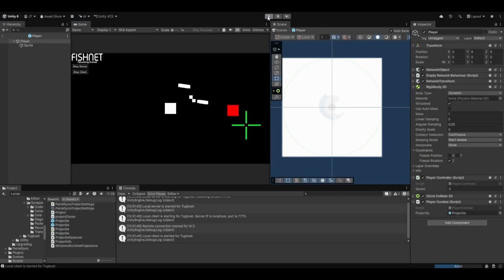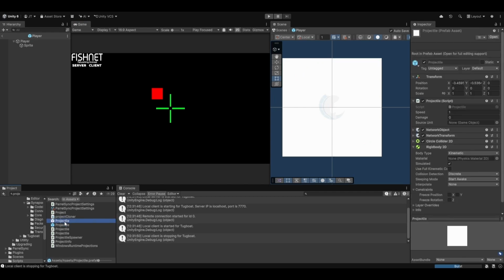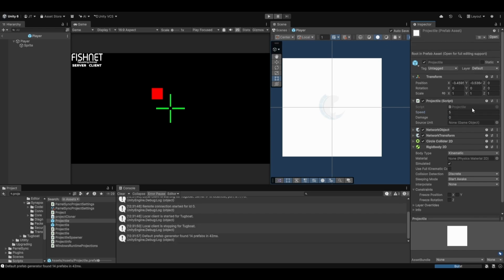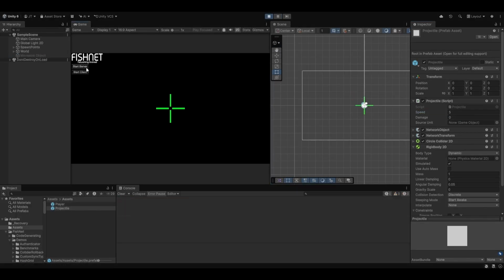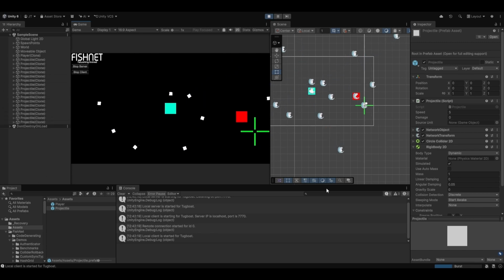I also want the projectiles to know which player they're coming from, in case I want to add things like friendly fire. Each projectile should know where it's come from and won't interact with the player that spawned them in. Next I made the projectiles come out based on the direction that the players are pointing the mouse, and then travel towards that direction.